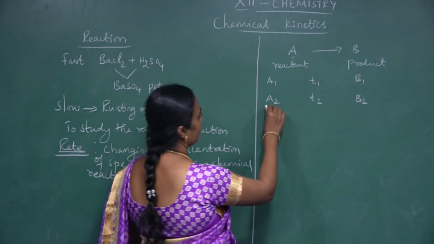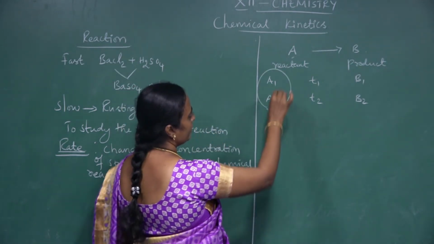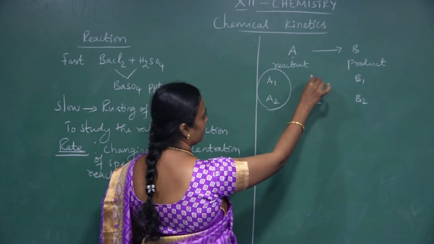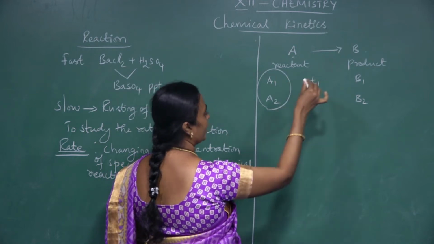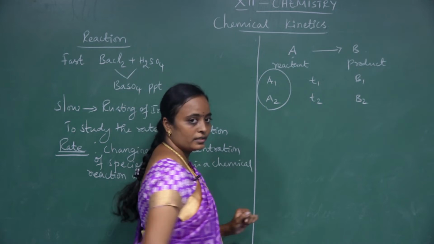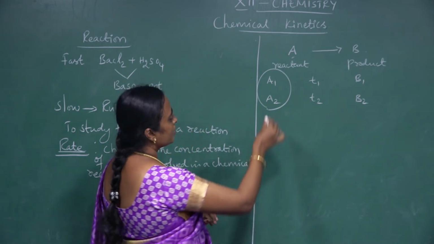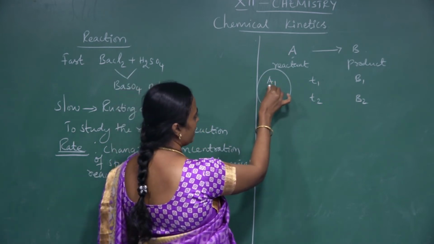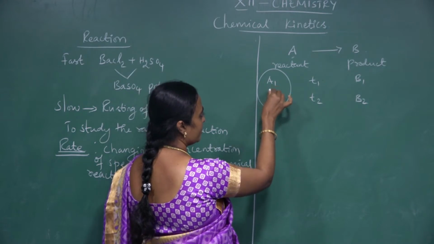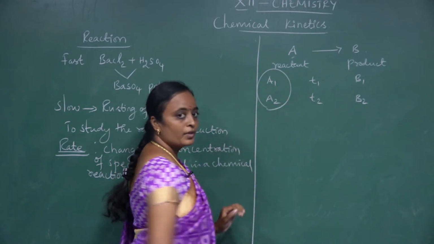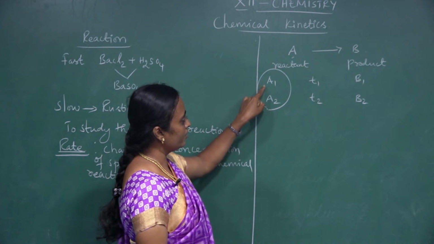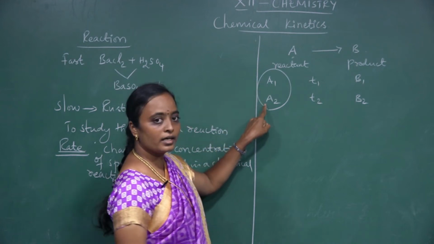From this we have to know that as time proceeds, initially 0, then as time proceeds 5 minutes like that, between the time intervals, what is the comparison of the concentration of A1 and A2? Initially I have taken A1 and next I have taken A2.